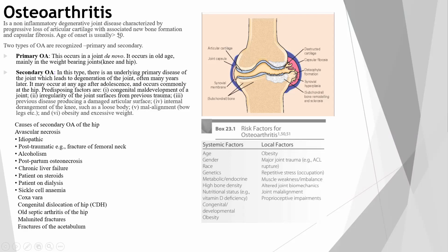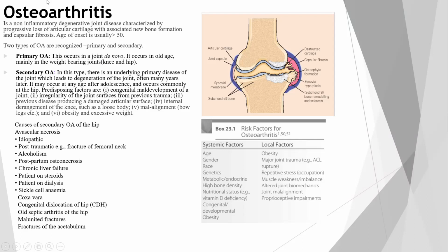The age of onset is usually greater than 50. For rheumatoid arthritis, the age was 20 to 50. Any patient complaining of these symptoms after the age of 50, we can consider it as osteoarthritis, which is of two types, primary and secondary. The primary osteoarthritis occurs in the joint de novo. De novo means after a certain age, the joint starts degenerating. It occurs in old age, mainly in weight bearing joints. Weight bearing joints are hip and knee. Most commonly involved joints are hip and knee.